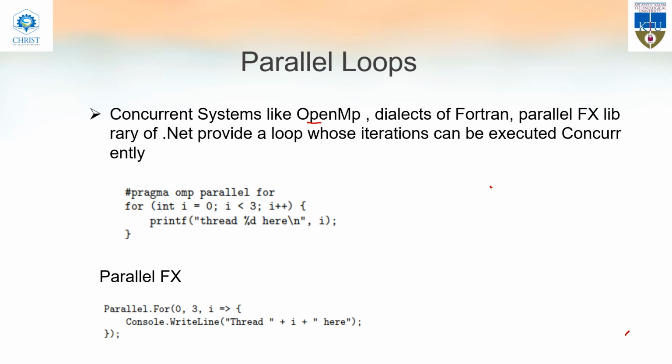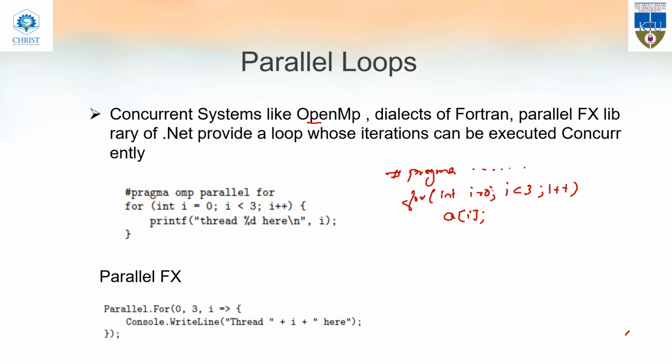For example, I'll give another example so that you can understand. I'll be writing similar to this step, hash pragma omp for, and I am writing for int i equal to 0, i less than 3, i plus plus, and inside this, if I am writing a of i.